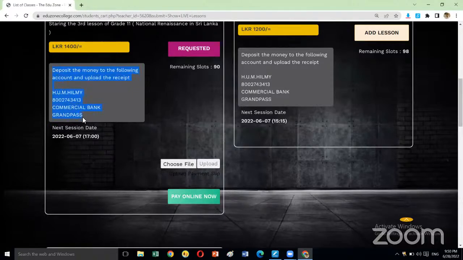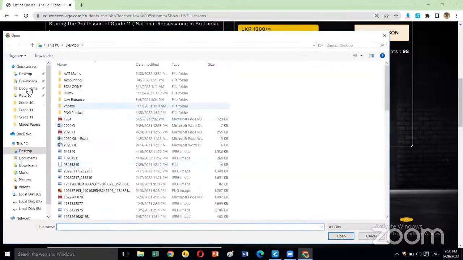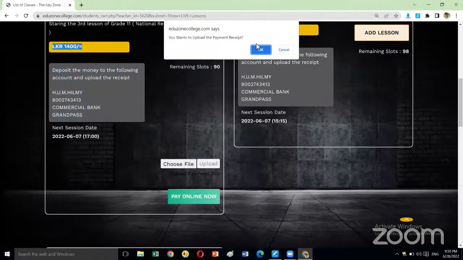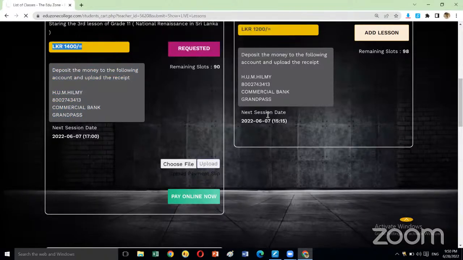Okay, you can deposit the money to this bank account number and simply upload the deposit slip on our website. Assume after you deposit the 1,400 to this bank account number, take a picture of the deposit slip, click on choose file, select the image from the gallery, and don't forget to click the upload option. After you click upload, you have to click OK, OK 2 times.